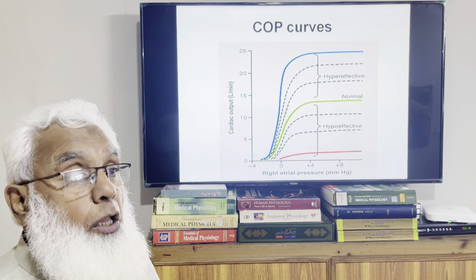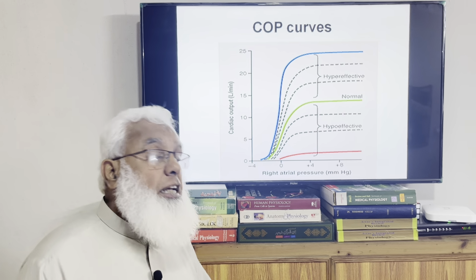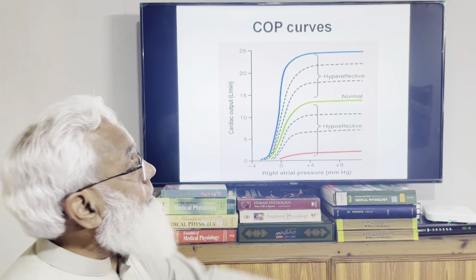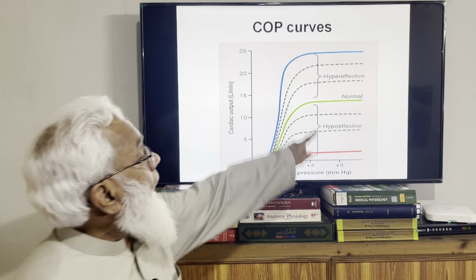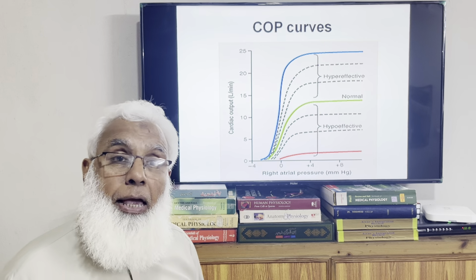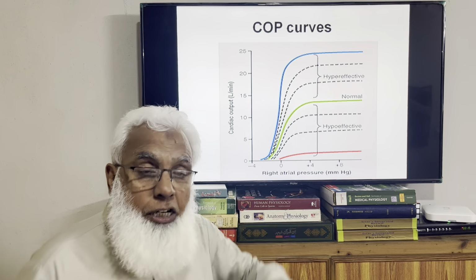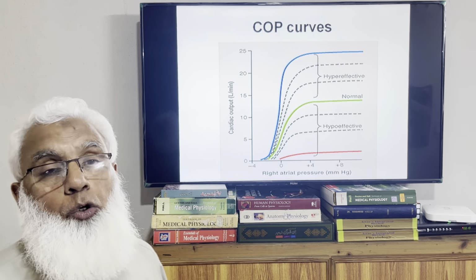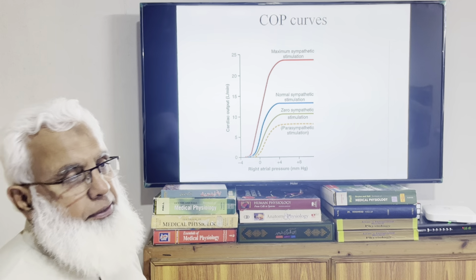But anything which increases the cardiac activity, external sources, for example the sympathetic nervous system, will increase the pumping ability of the heart, and we call that a hypereffective heart, where the pumping ability of the heart is increased. And there may be some factors which reduce the cardiac activity, that result in a hypoeffective heart. This is another very beautiful diagram.